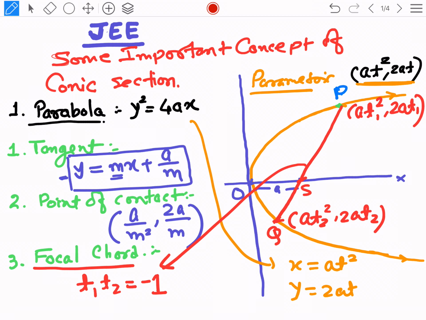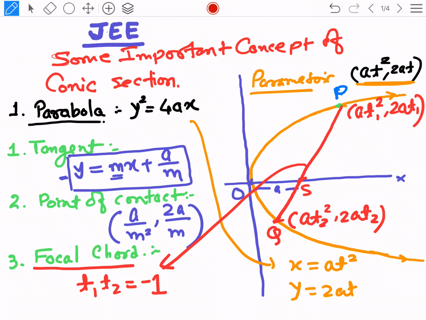First is the tangent of a parabola, y is equal to mx plus a upon m, and the point of contact is a upon m square comma 2a upon m. And similarly, the focal chord is t1 t2 is equal to minus 1, if t1 and t2 are the parametric points of PQ which passes through the focus. This is the relation between t1 and t2.